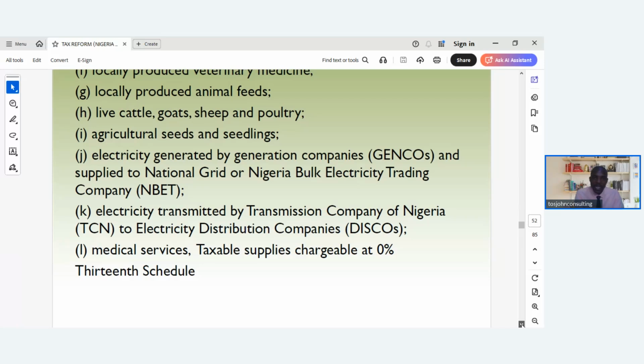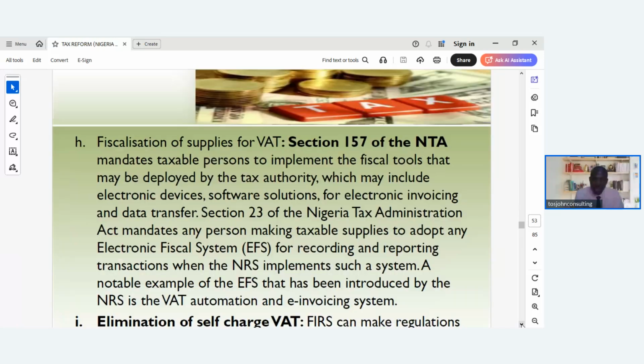Then we have fiscalization of supplies for VAT. Section 157 of the NTA mandates taxable persons to implement the physical tools that may be deployed by the tax authority, which may include electronic devices and software solutions for electronic invoicing and data transfer.